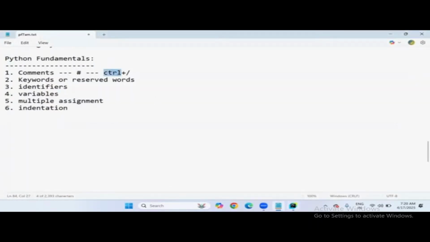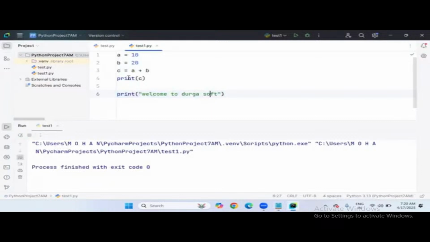Not only to avoid some lines of code from execution, you can also keep writing some description about your program. Here I'm typing some junk data. Instead of junk data, you can write your own statements and words about your program. So that's all about the comment section in Python.